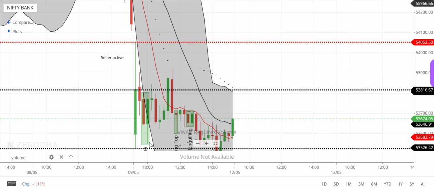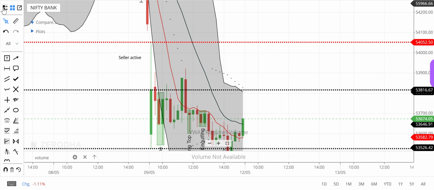So when it reaches here, we will not buy a call to reach that level, because that will not be an A plus plus setup. That will be a B category setup. We want an A plus plus setup. That is point one. So what we do, we'll wait. We'll wait to buy put when it reaches this range. We know that it touched this range, and at both the places it is the same. We are heavy. So the second candle reached here. We will mark this level also.